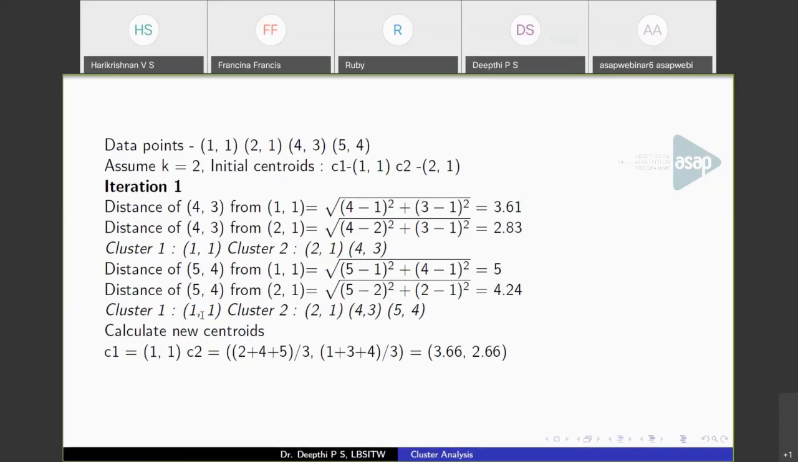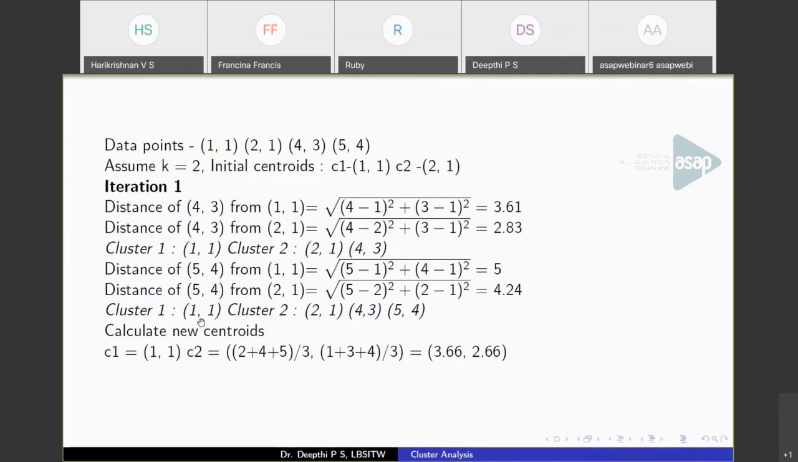That is, cluster 1 will have just 1 point, that is the centroid itself, and cluster 2 will have the point (2, 1), which is the centroid, and the other 2 points, for which we have calculated the distance, and we found that the distance is lower to that centroid. So (4, 3) and (5, 4) get assigned to the second centroid. So this is the first partition that we get in iteration 1.